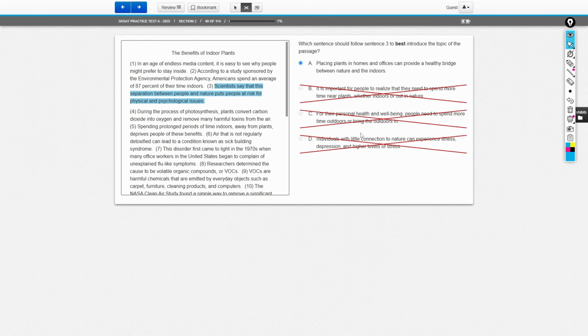This question will 100% be on your SHSAT. They will ask you to add a sentence after the last sentence in the introduction. Your job is to match the sentence that best summarizes the text. That is how you approach these problems. The last sentence in your introduction is your thesis. Your thesis will act as a summary of what your text talks about. Our text talks about indoor plants. Choice A summarizes what the text talks about by talking about bringing indoor plants into the office.